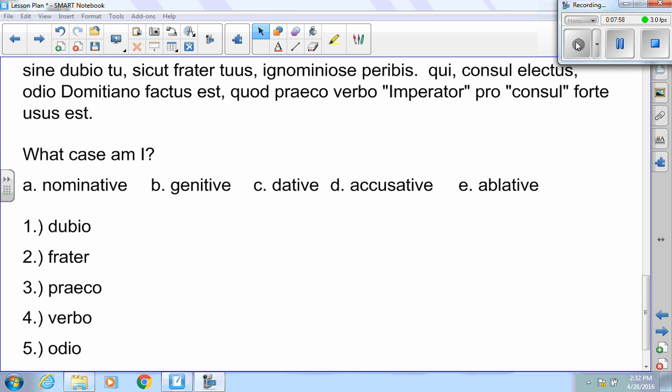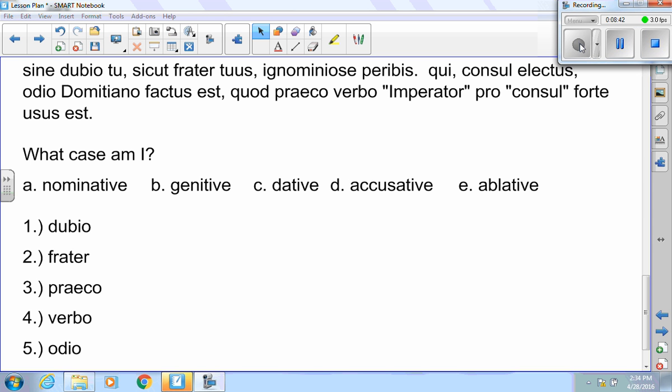The qui here is a relative pronoun with no relative to go to, so we translate it just as a he. Relatives carried over to that next sentence without something to relate back to, we just use it as a personal pronoun, he. He, having been elected consul, made, factus est, passive voice of facio, is going to be translated as made or become. He became hateful, odio, hateful to Domitiano, to Domitian, because a herald, praiko, herald, used the word emperor for consul by chance or by accident.